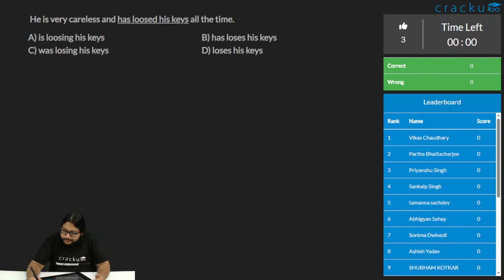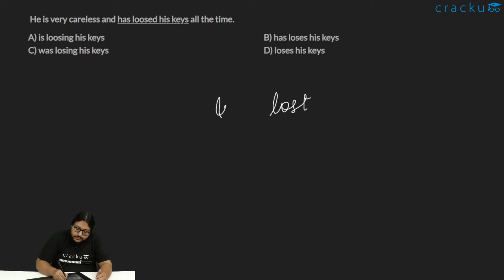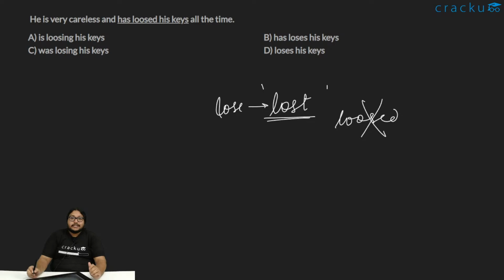Okay, let's finish this. Let's solve this question. He is very careless and has loosed his keys all the time. First thing, the past of lose is lost, and it's not loosed. So that is anyways wrong. Second thing, he is very careless and he does this with his keys all the time.